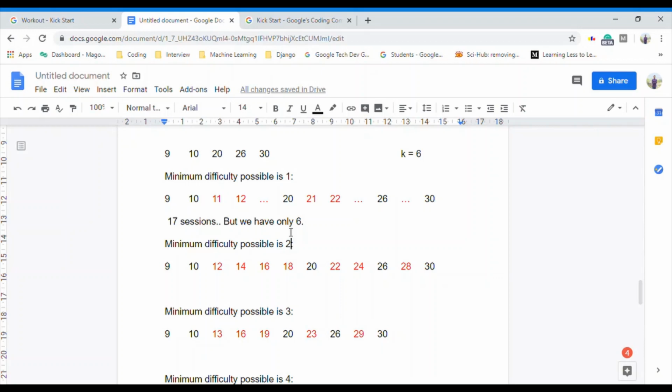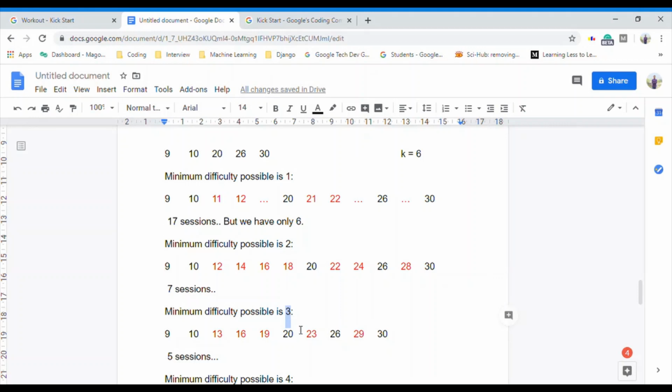Let's check for 2. It is 12, 14, 16, 18, 22, 24 and 28. So we will be needing 7 sessions, right? But we only have 6. So let's check for 3. It is 13, 19, 16, 23 and 29. At these points we need to add sessions, right? So this is 5 sessions. So 3 is our answer.